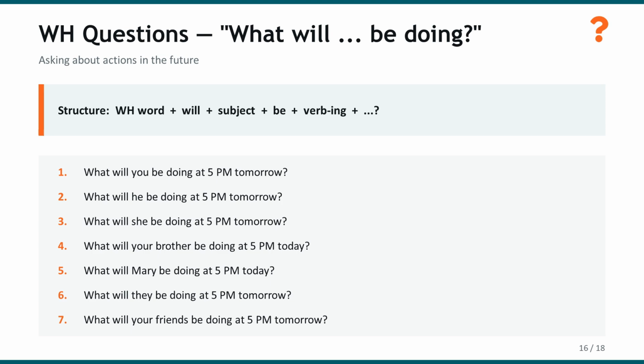What will you be doing at 5 p.m. tomorrow? What will he be doing at 5 p.m. tomorrow? What will she be doing at 5 p.m. tomorrow? What will your brother be doing at 5 p.m. today? What will Mary be doing at 5 p.m. today? What will they be doing at 5 p.m. tomorrow? What will your friends be doing at 5 p.m. tomorrow? These types of questions are very useful in daily conversation when you want to ask someone about their future